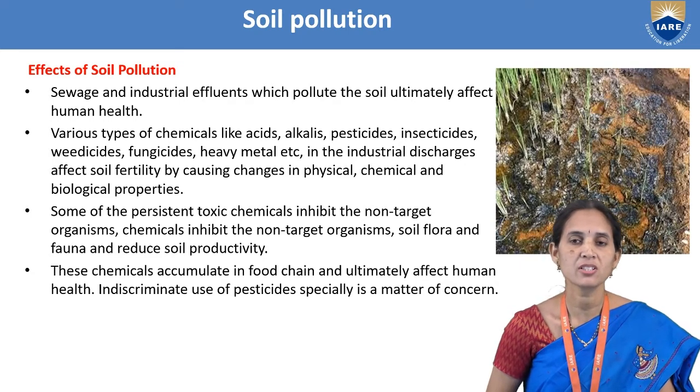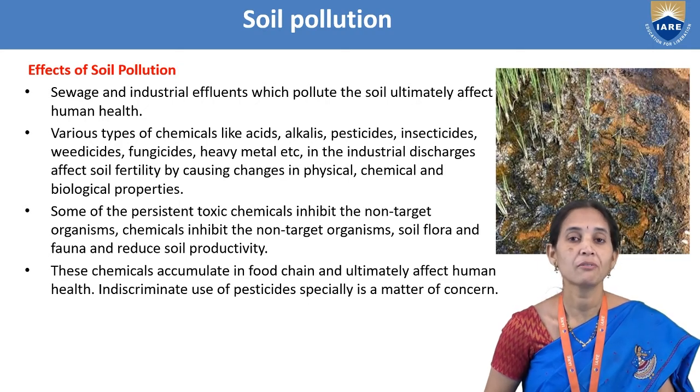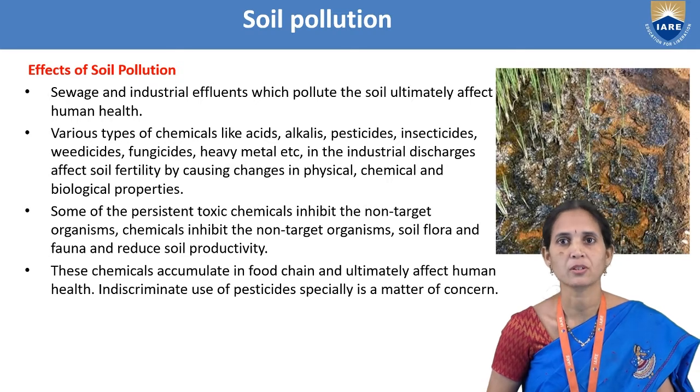When soil fertility is lost, we do not get enough crop production, so we do not get enough food.